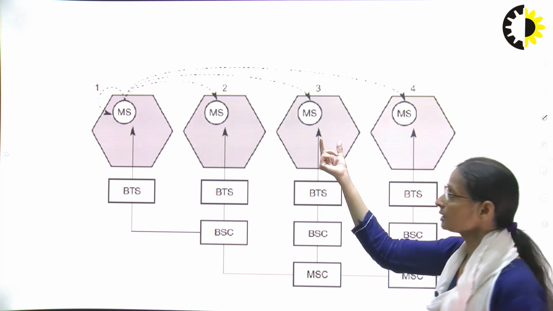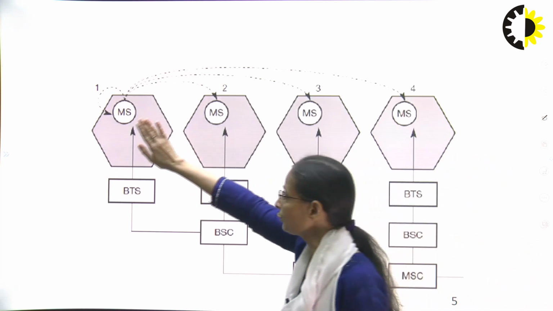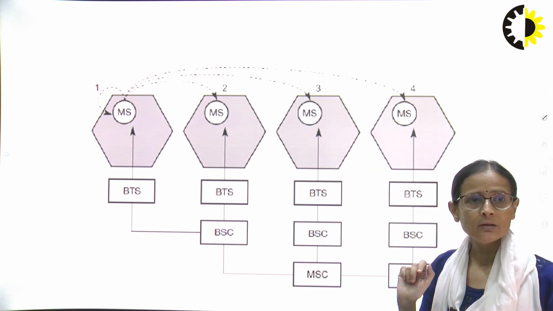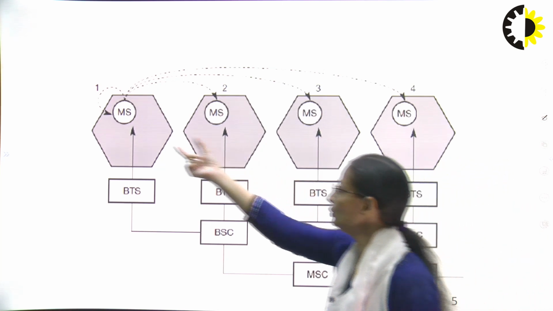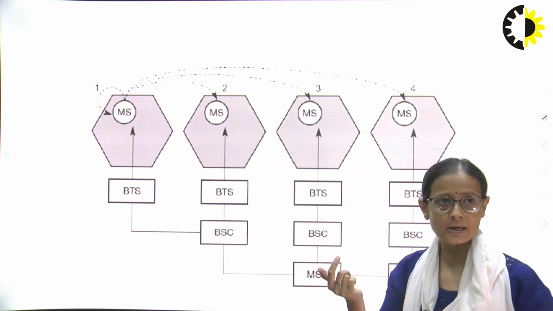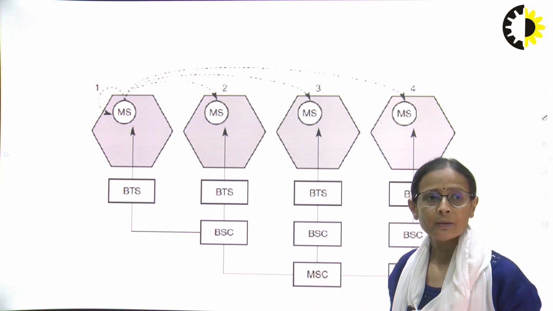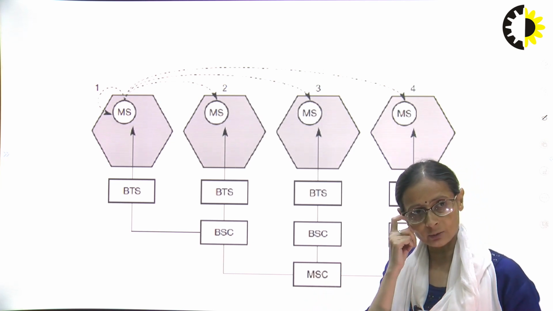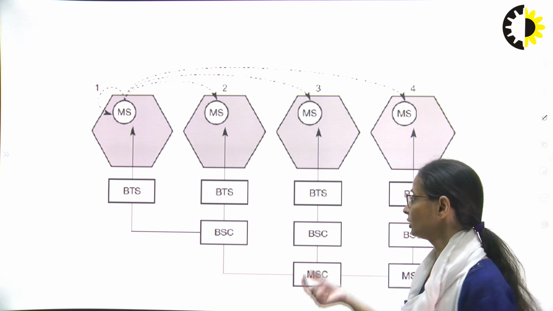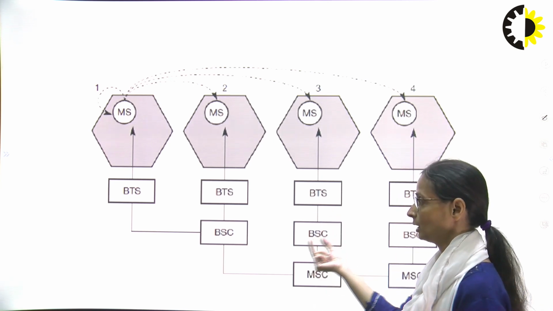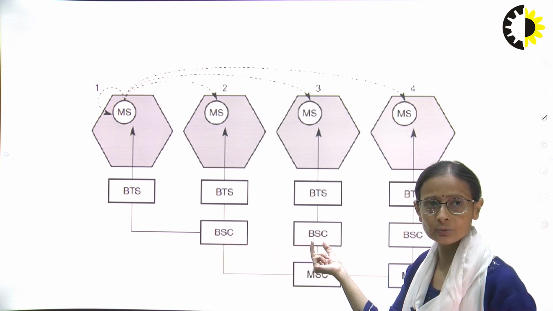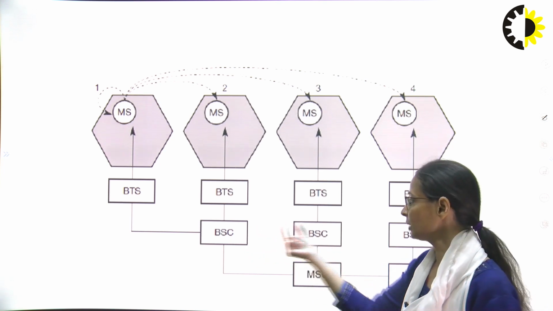Now in this scenario, what is happening? My user from this cell is moving to this cell, and if you look at the figure, these two cells have different BSCs. So in this case, the user needs to be allocated the frequency range or the channels from this BSC. Earlier it was connected with this BSC, but now it needs to be connected to this particular BSC. So this is my third case.